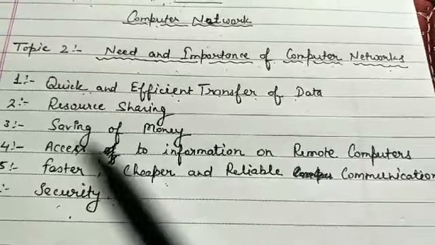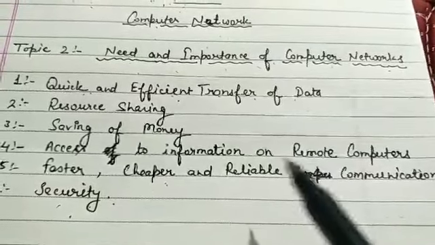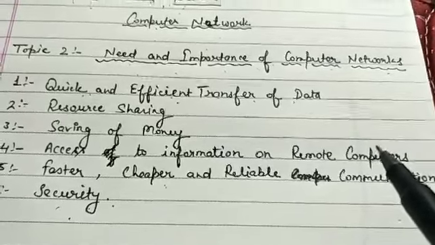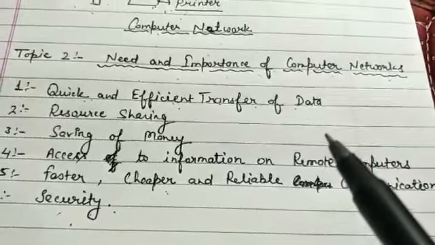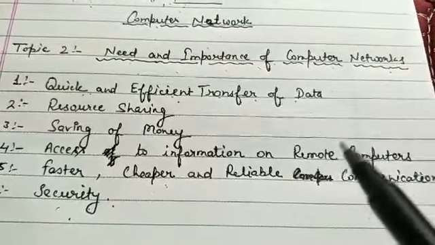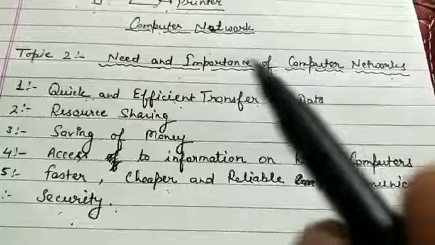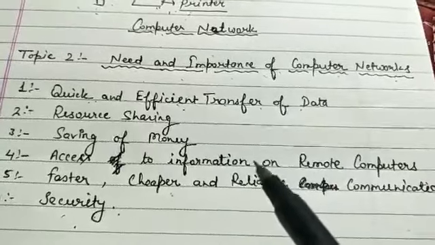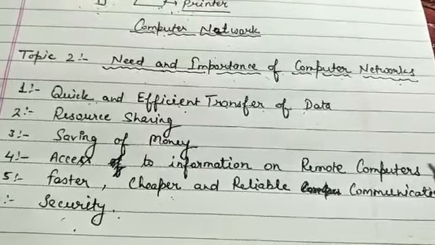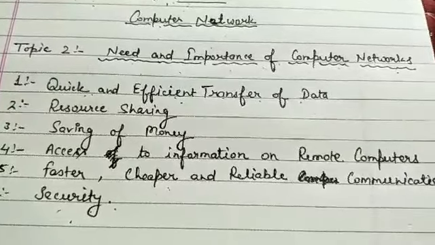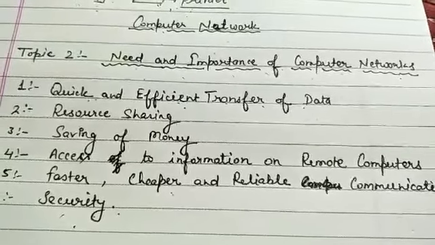That is an example of access to information on remote computers. So without moving, you can purchase any type of tickets, you can book hotels, etc. through computer networks. The biggest example of computer networks is the internet. The internet is a collection of computer networks.